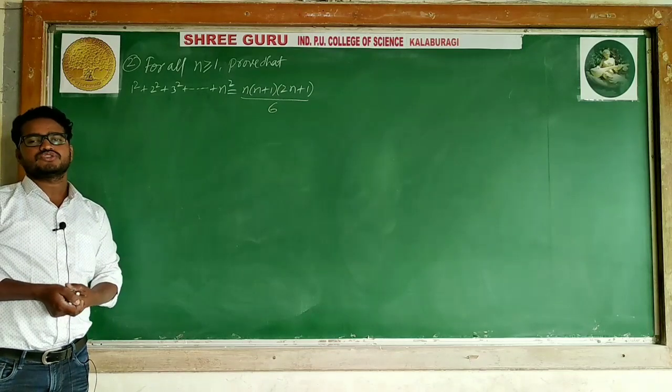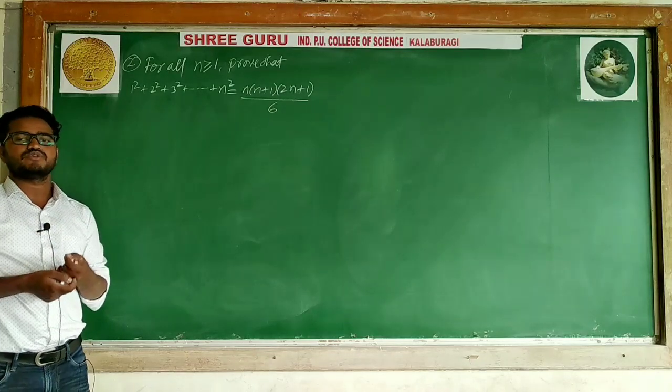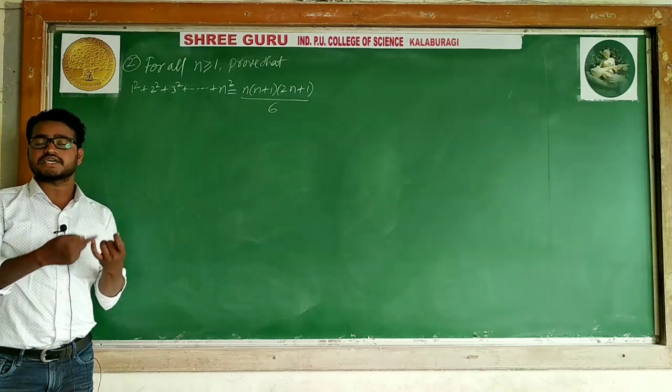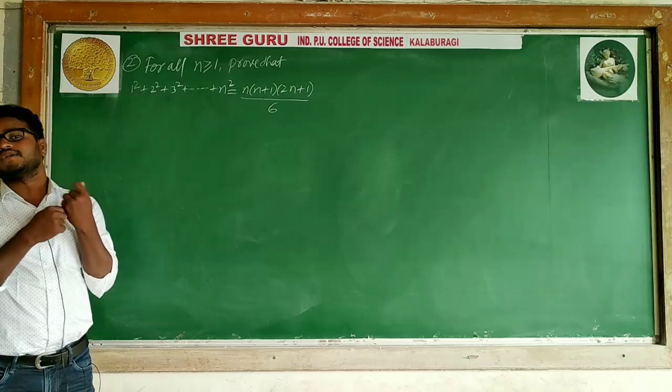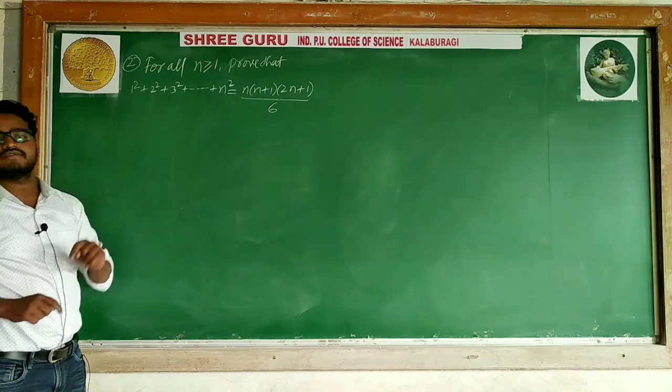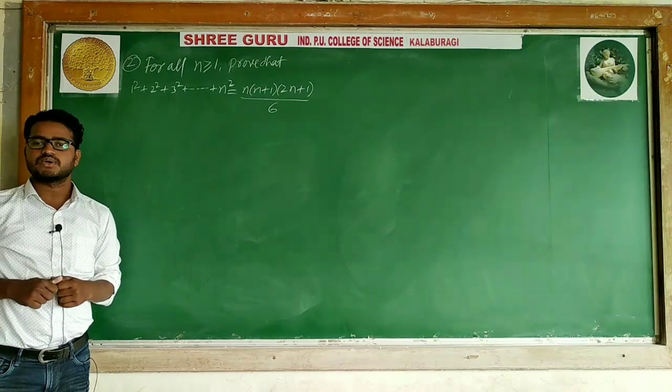Before solving this problem, you should know what you will get in the first step, what you will get in the second step, and what you will get in the third step. First step, I will get 1 square is 1. There you have to get 1 only. Means I can say LHS is equal to RHS.